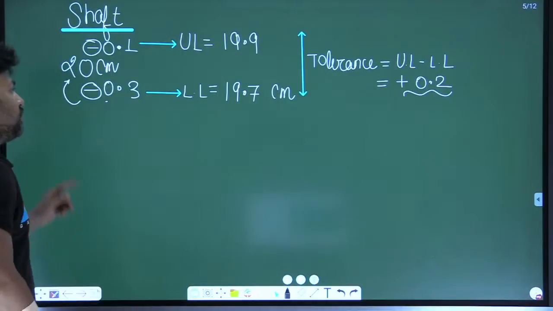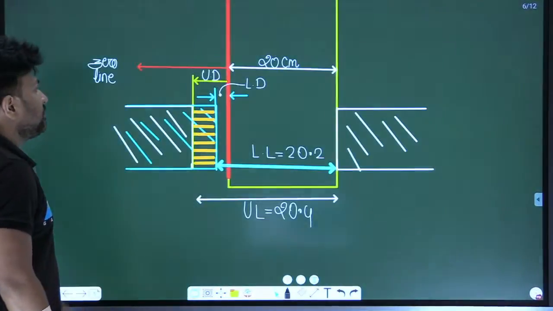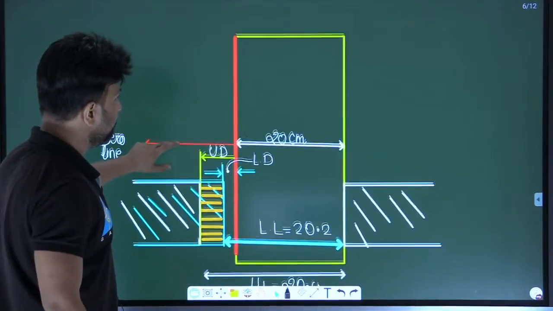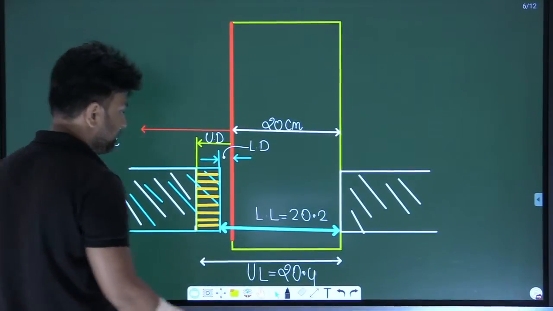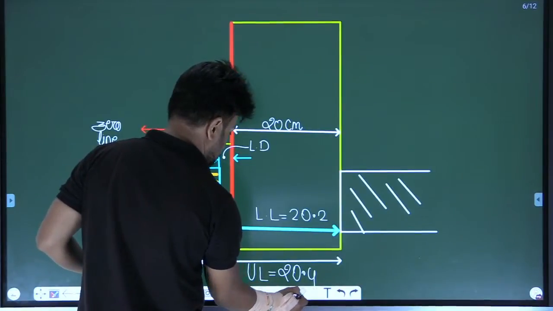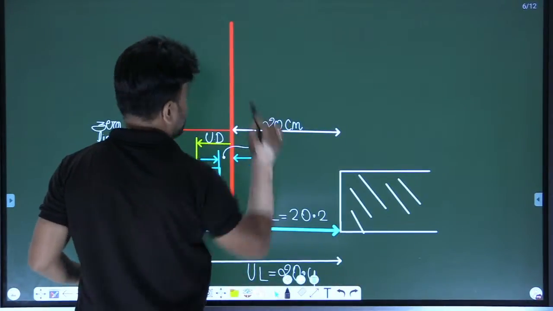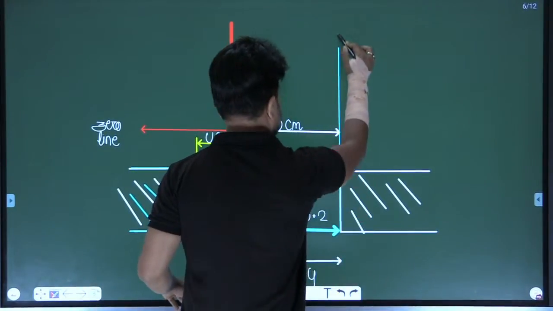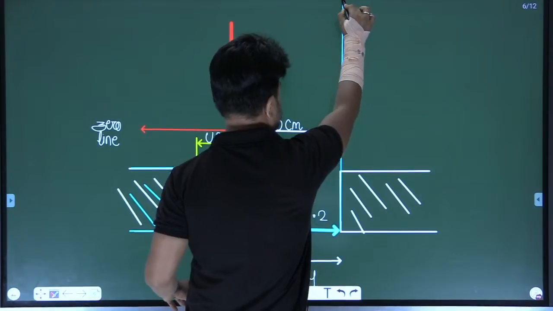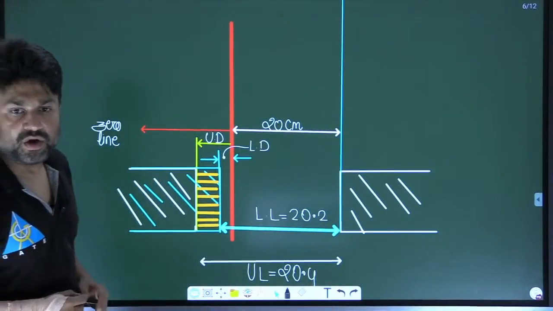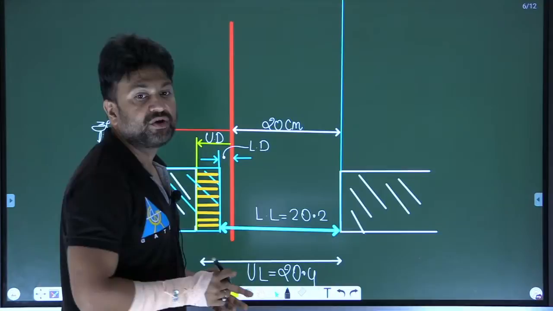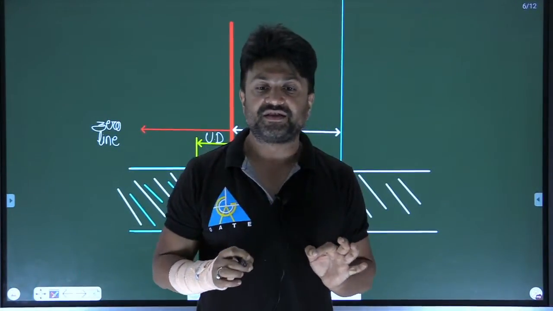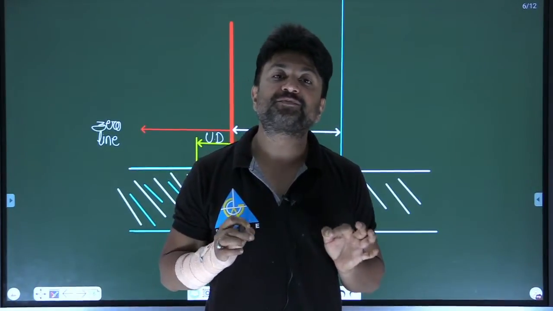Now, how can you represent this on a diagram? In the same diagram, how can I represent it? Let me draw the same thing here. This is the zero line, this is the basic line. Now, tolerance should always be positive, it is not always 0.02. Chaman Khan, it is always positive.